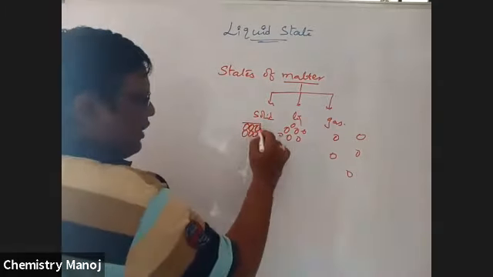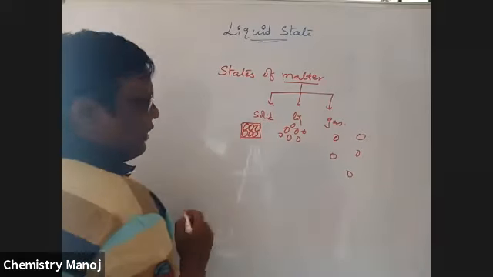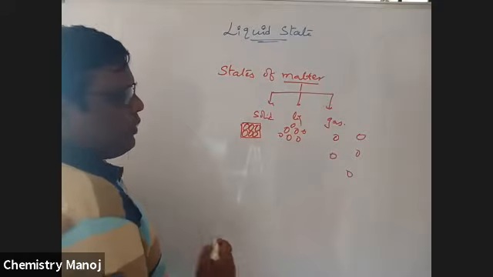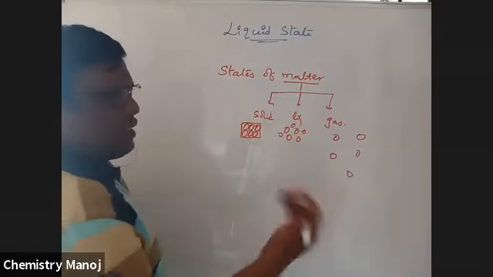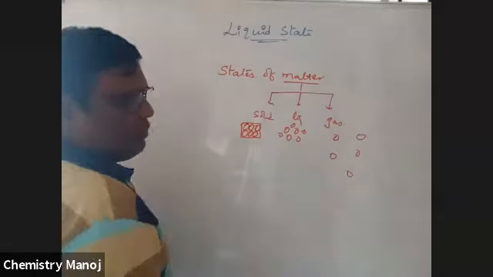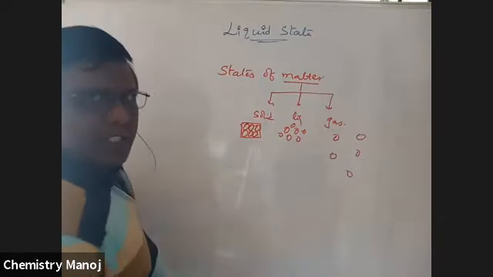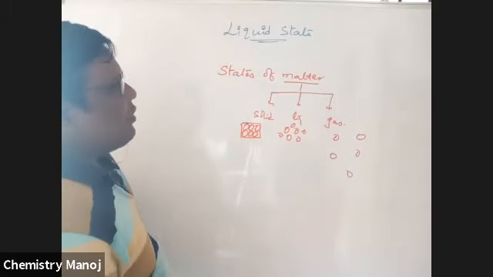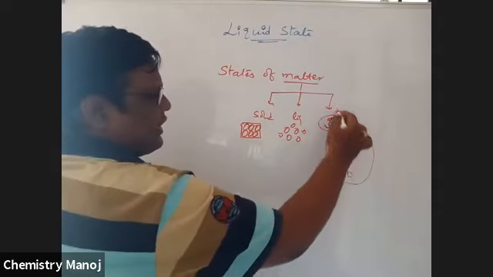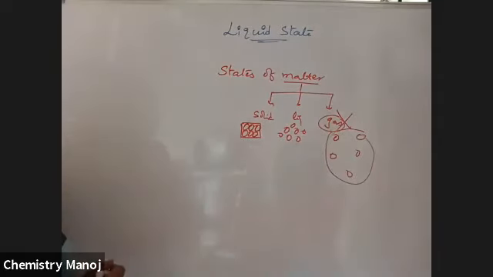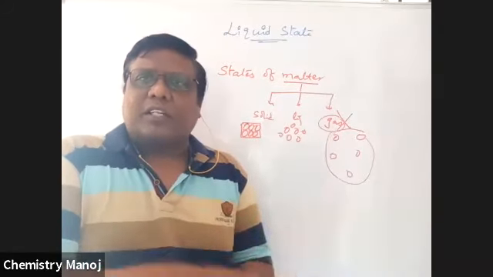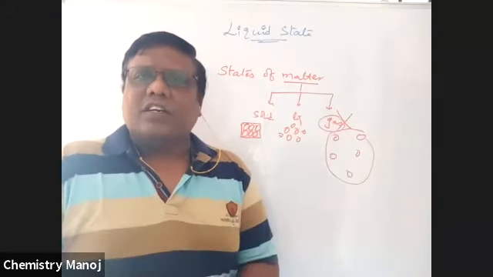Next, solids have definite shape. Liquids don't have definite shape, but have fixed volume. The shape of the container in which it is taken is the shape of that liquid. Gases have no shape and no volume. Volume of the container is the volume of the gas. Up to yesterday's class, gaseous state is completed. By compression and at a critical temperature, the gas can be converted into liquid state. So, now we have liquid.